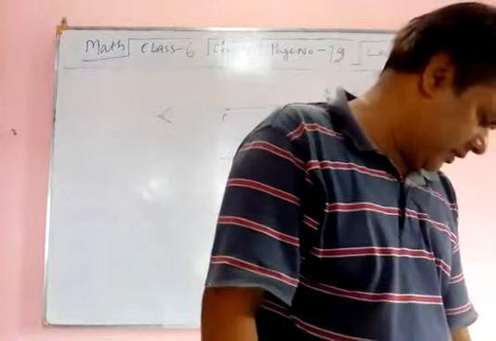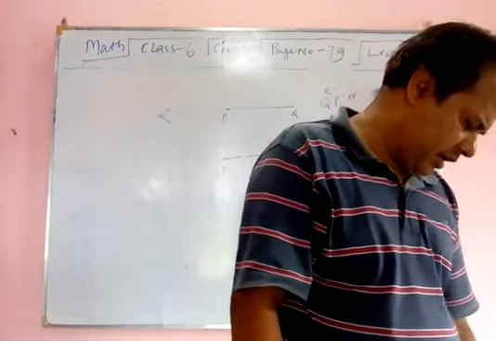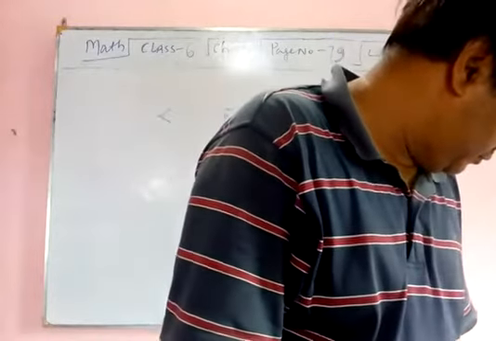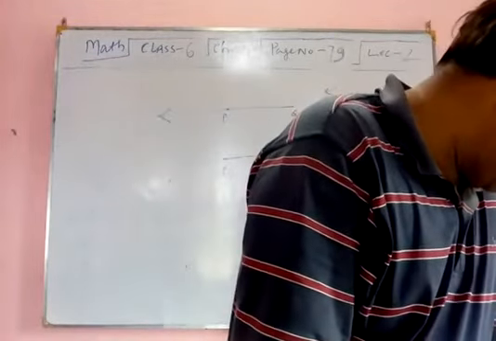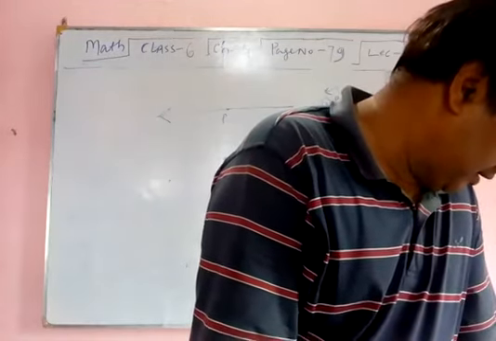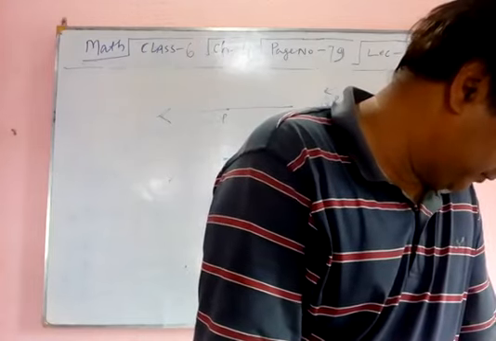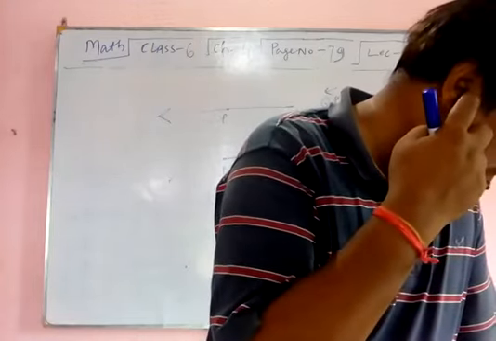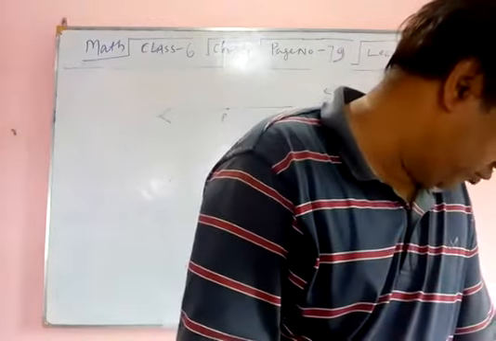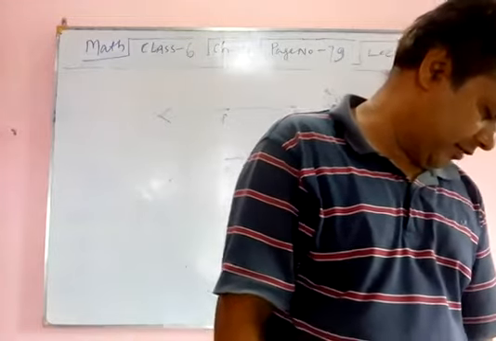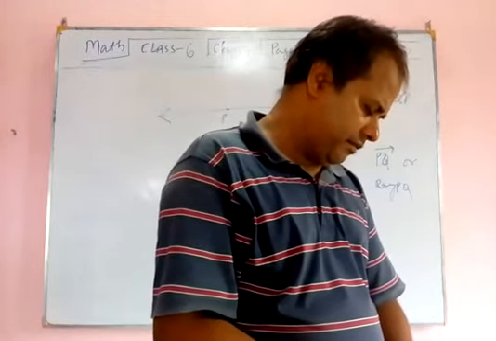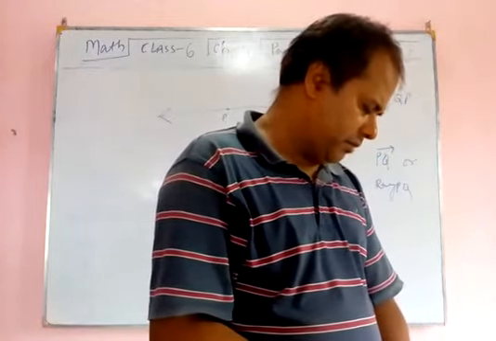Remember, to sum up, let us compare the facts about the line segment, a ray and a line. A line segment has a definite length, a ray has an indefinite length in one direction, a line has an infinite length. A line segment has 2 end points, a ray has 1 end point, a line has no end points. A line segment can be measured, a ray cannot be measured, a line cannot be measured.